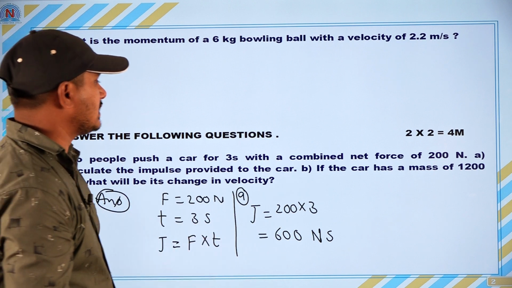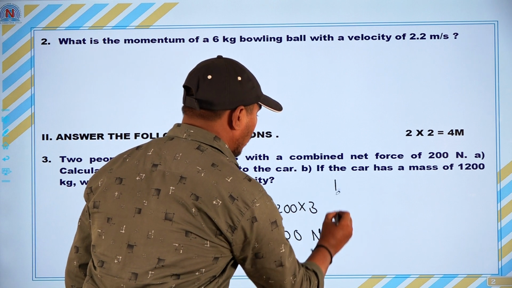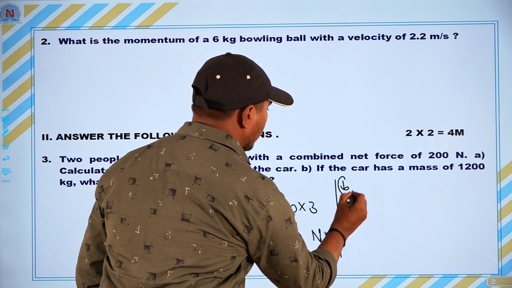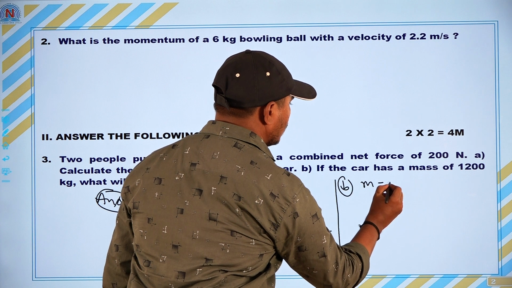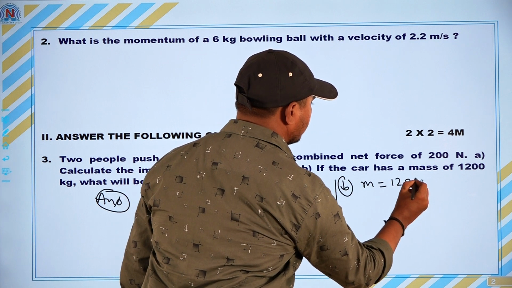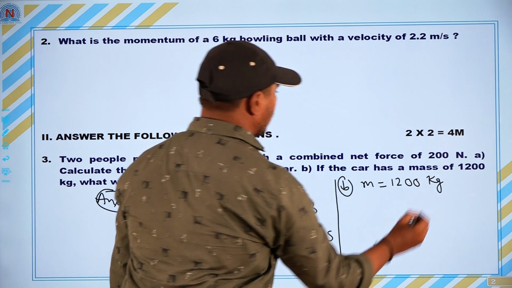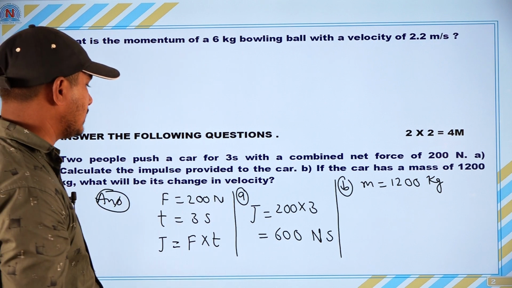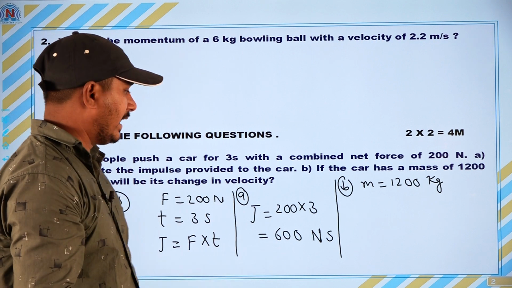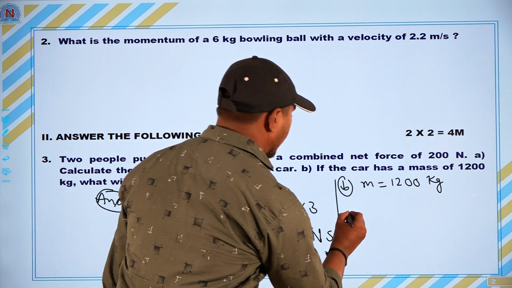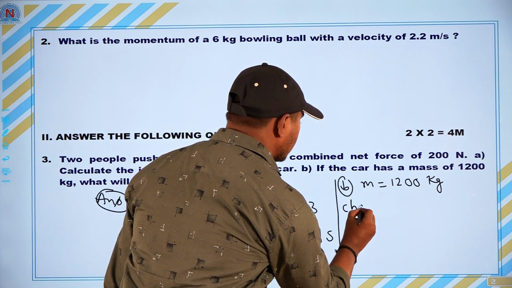Next, coming to B. They have given the mass of the car, M is equal to 1200 kg. Now, you want to find the change in velocity. So, how do we find it here? You want to find the change in velocity.